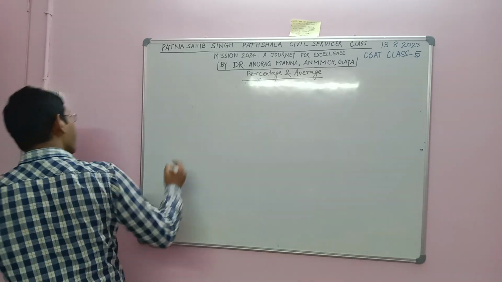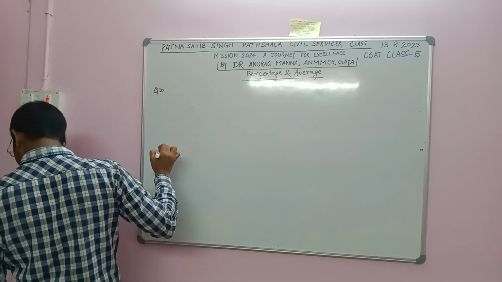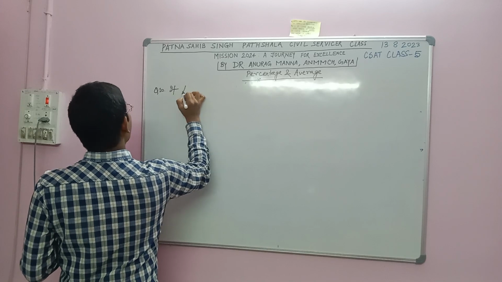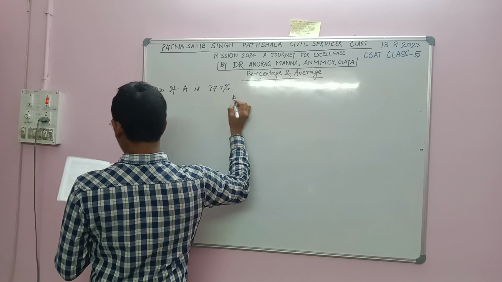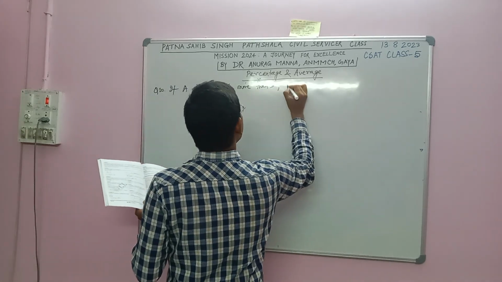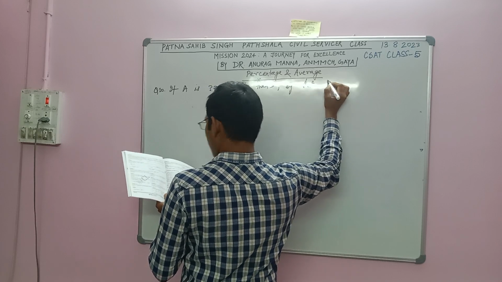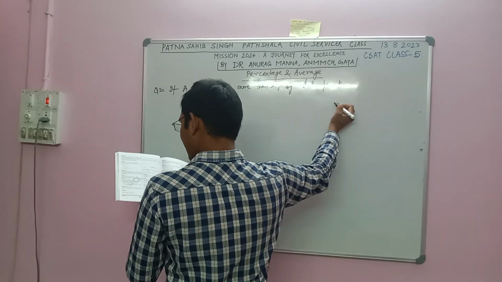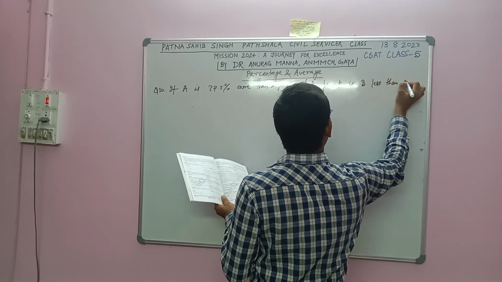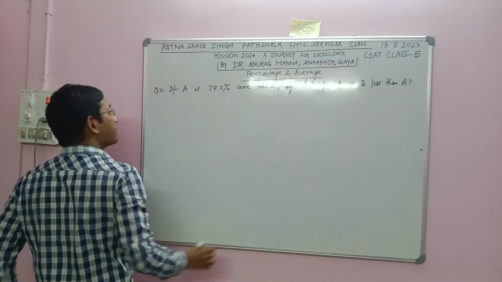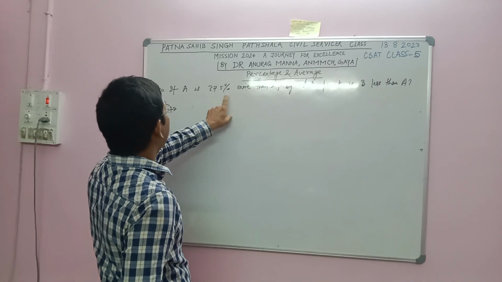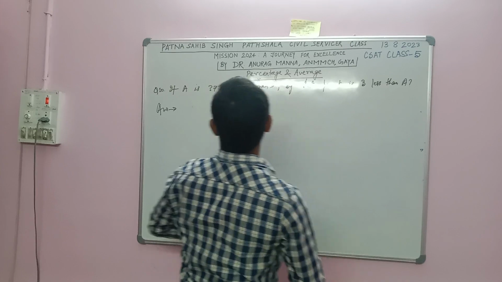Question number 10. If A is 37.5% more than B, by what percent is B less than A?